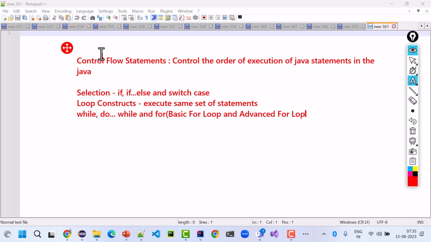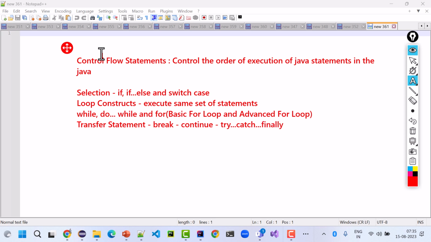Then you have transfer statement. Via transfer statement, you transfer the code. For example, the break keyword is there. With the break keyword, we break the flow of a program at a specified condition. And with the continue keyword, we continue with the code but skip the remaining piece of code at a specified condition. There is try catch finally also, which we will learn in exception handling.